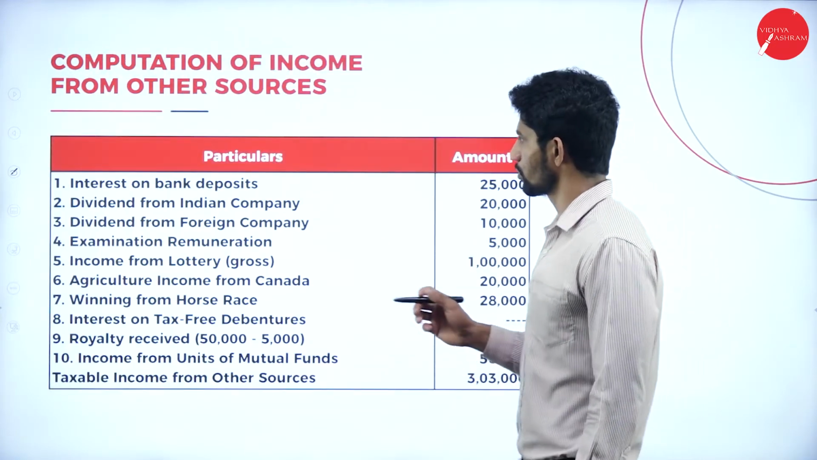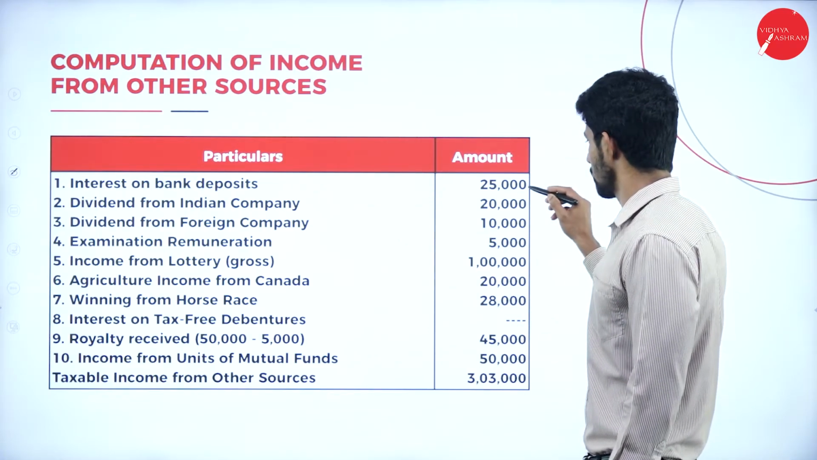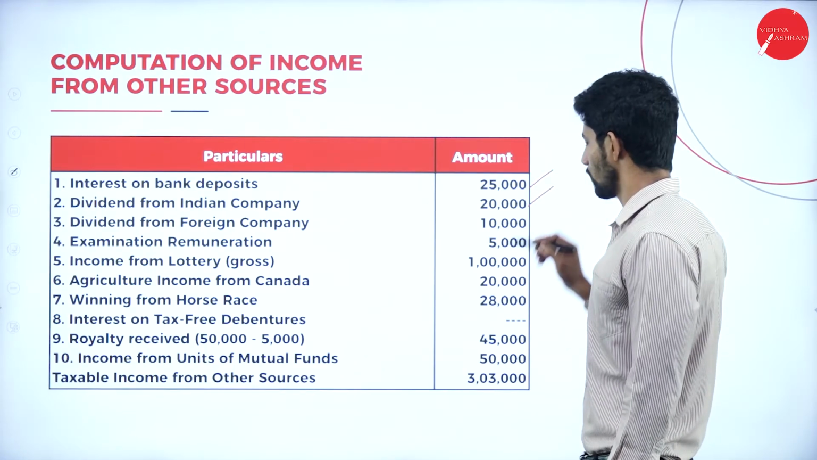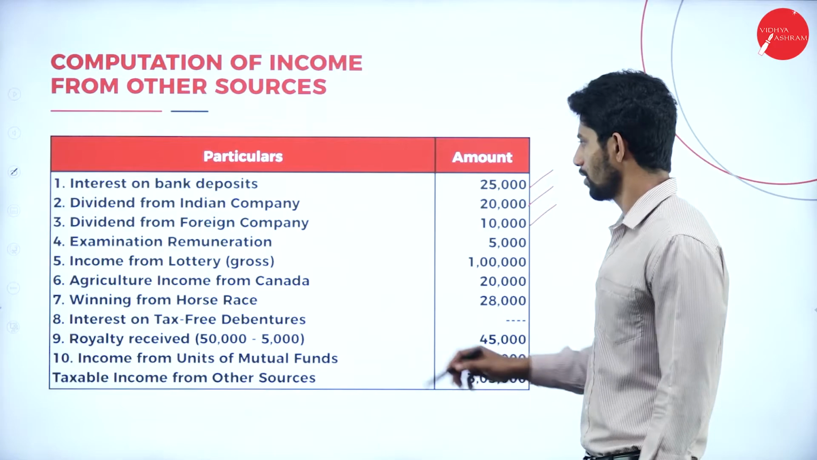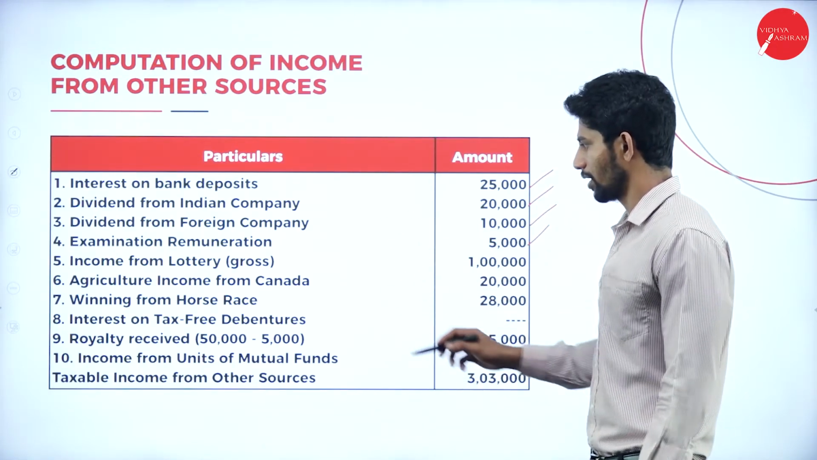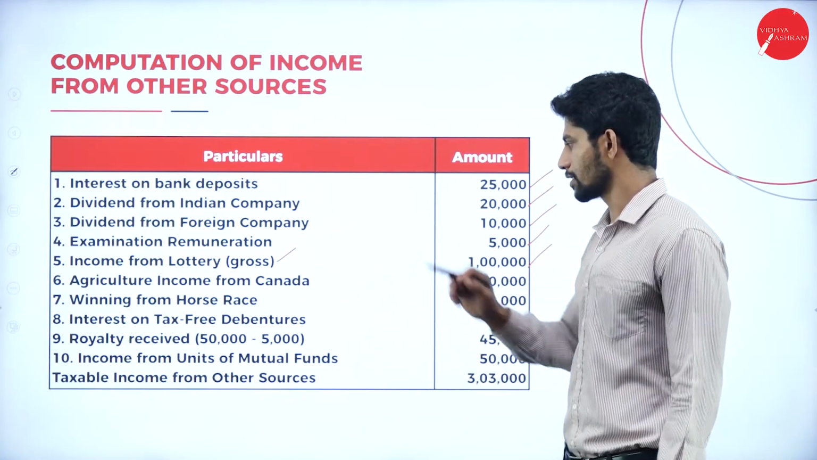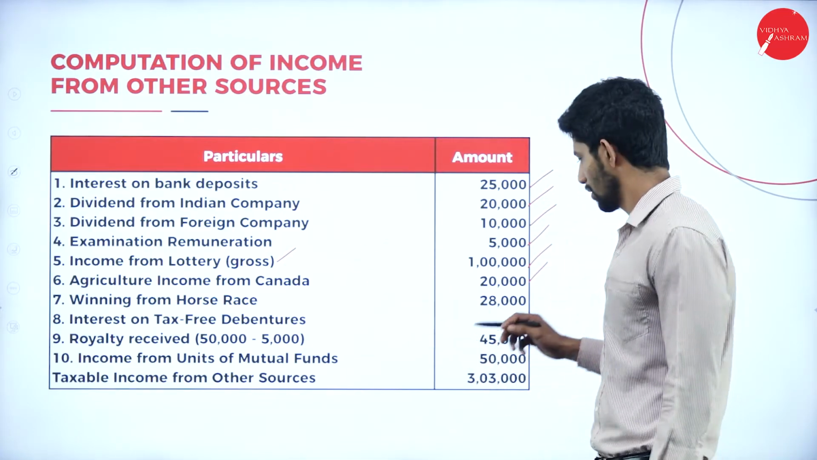So moving on to the solution part, particulars, amount, interest on bank deposits, yes, taxable. Dividend from Indian company, rupees 20,000, taxable. Next, dividend from foreign company, taxable. Examination remuneration, 5,000. Income from lottery, they were only given the gross value, so 1 lakh. Next, agriculture income from Canada, 20,000. Next, winning from horse race, 28,000.